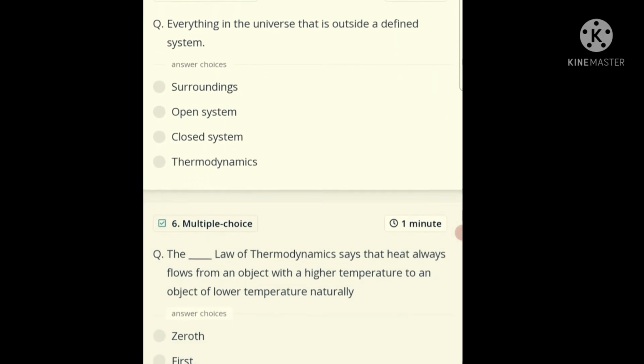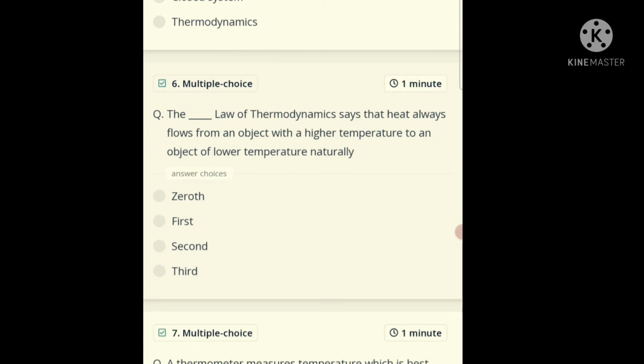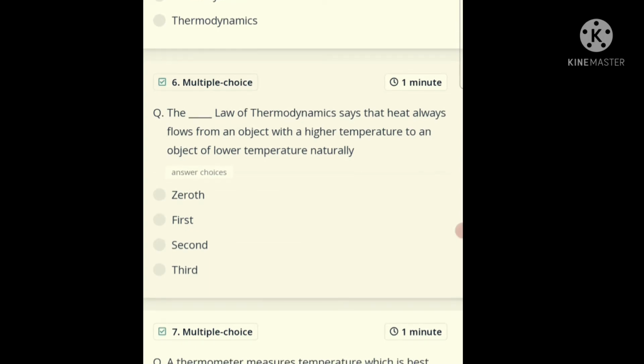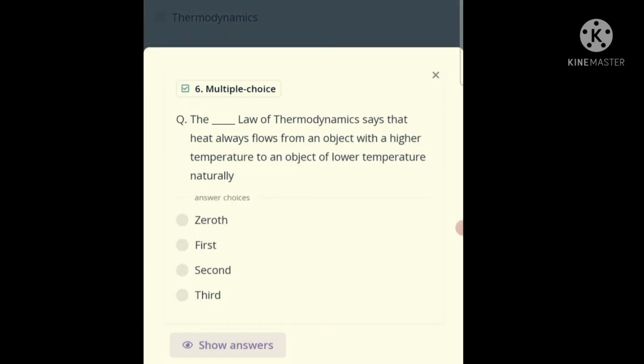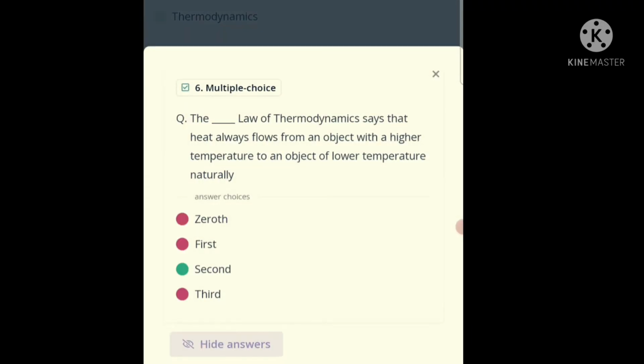Now question number 6. The dash law of thermodynamics says that heat always flows from an object with a higher temperature to an object of lower temperature naturally. This is the second law of thermodynamics. So the correct answer is second law.